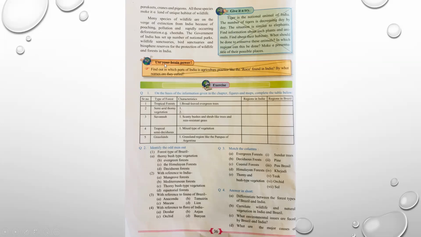Next, use your brain power. Find out in which parts of India agriculture like the roka found in India is practiced. By what names are they called? Cancel this box.